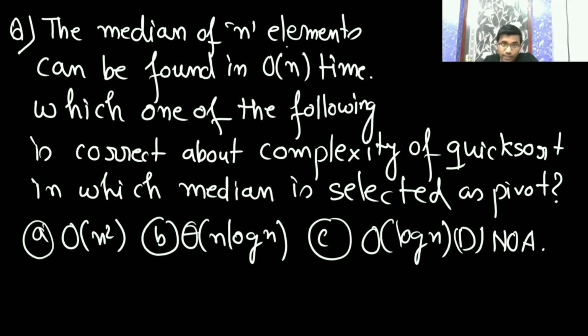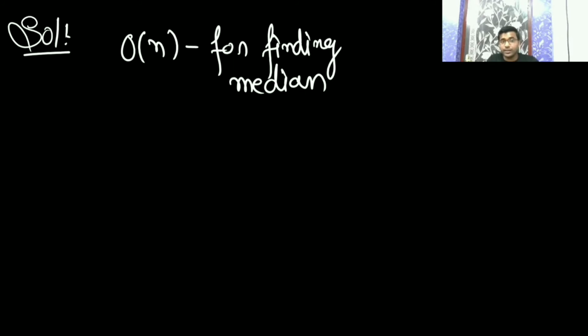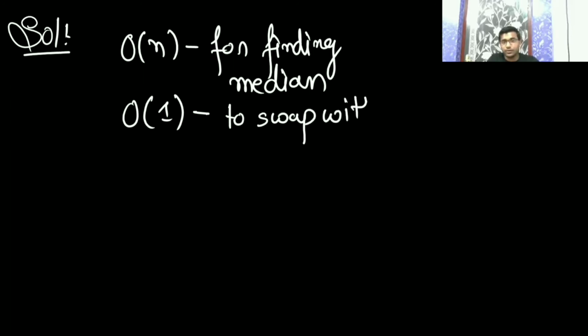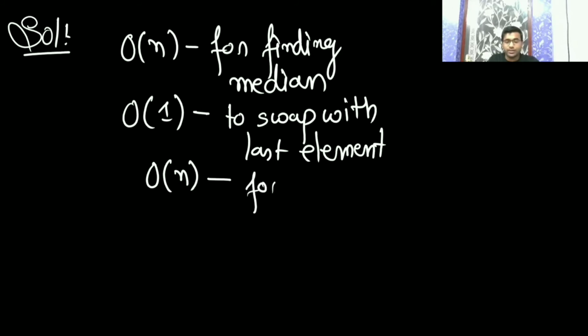First you have to find the median element, which takes big O of n time. Then you replace it with the last element, which takes big O of n time to swap. Then you call the partition, which is going to take big O of n.